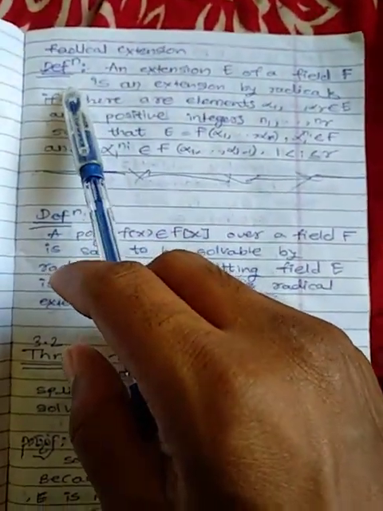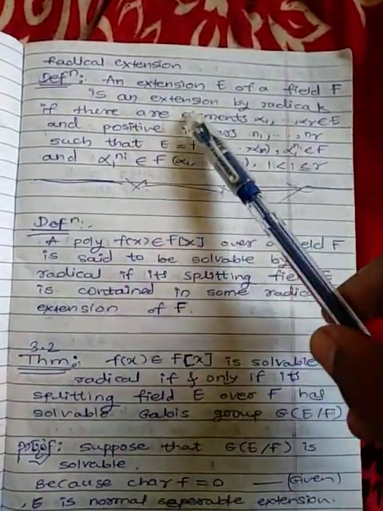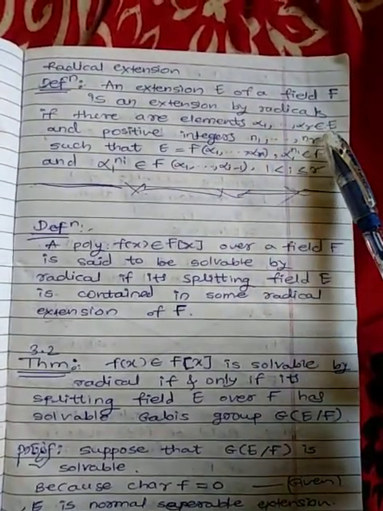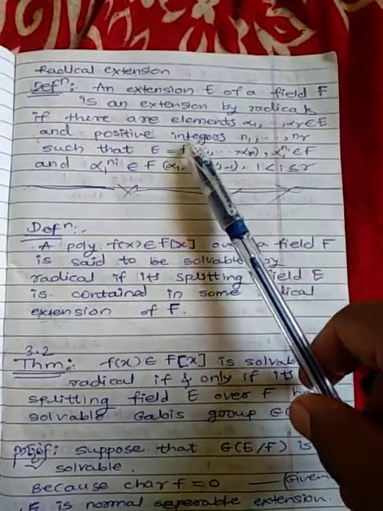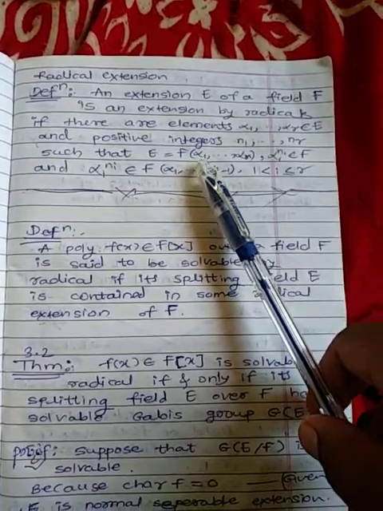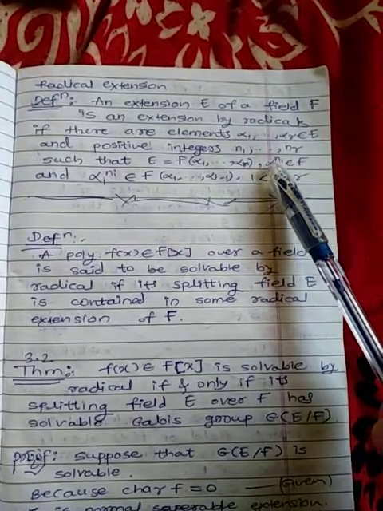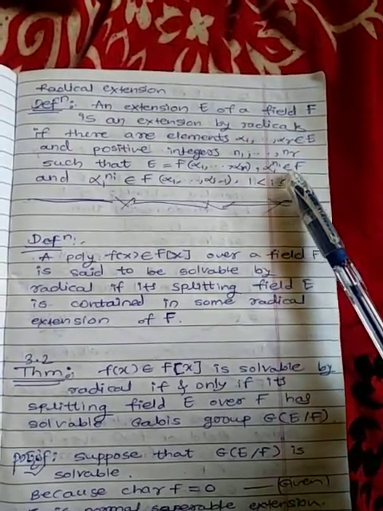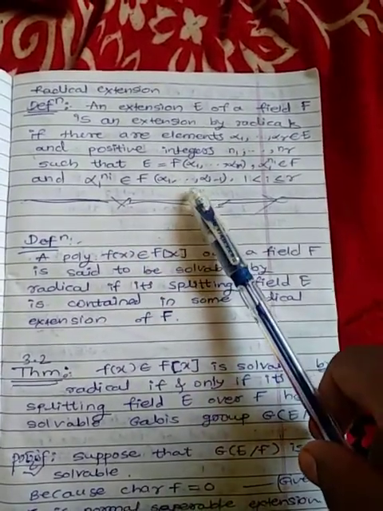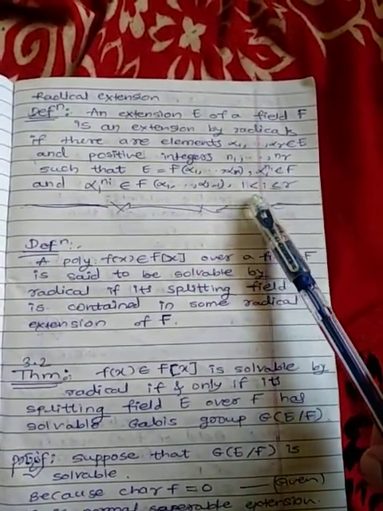An extension E of a field F is an extension by radical if there are elements alpha 1, alpha 2, ..., alpha r belonging to E, and positive integers n1, n2, ..., nr such that E equals F of alpha 1, alpha 2, ..., alpha r, alpha 1 raised to n1 belongs to F, and all alpha i raised to ni belong to F of alpha 1 to alpha i minus 1, for i from 1 to r.